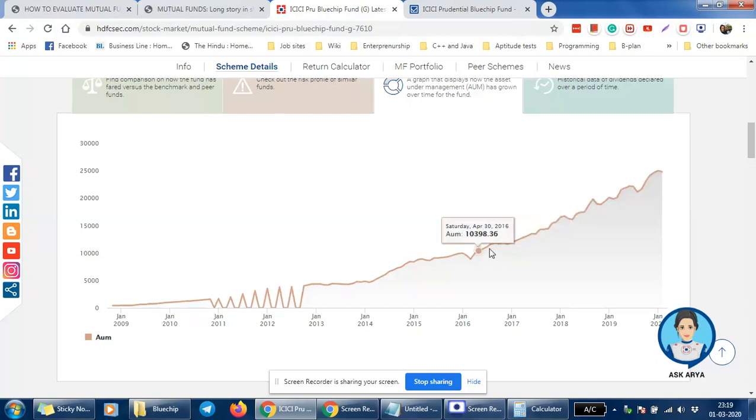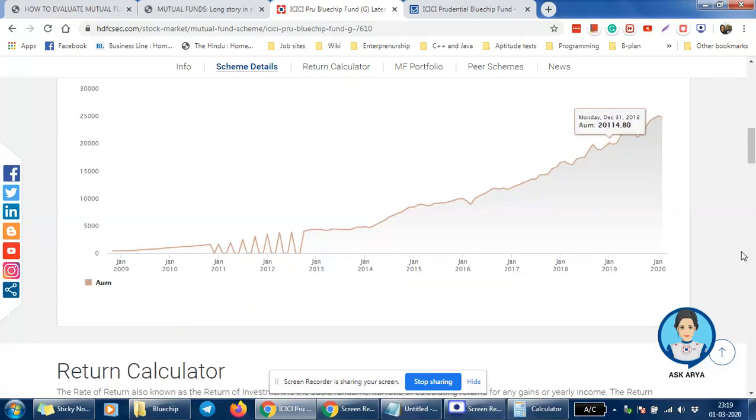So if the AUM is considerably growing, the fund is considered good, but it's not a very important, critical parameter. But an investor can check this also.